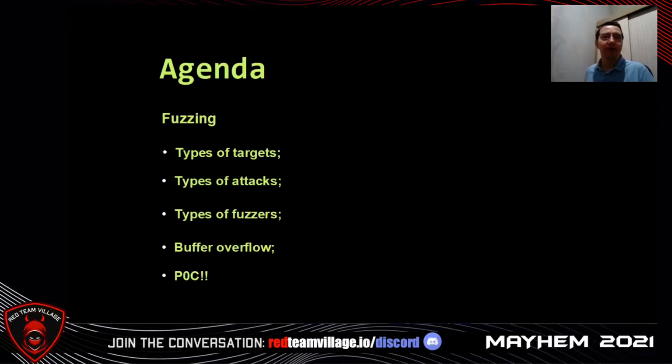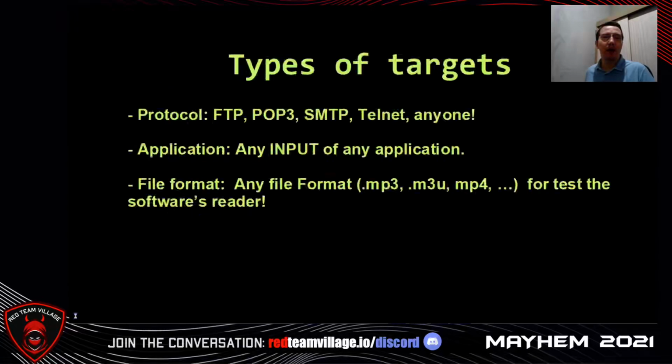Our agenda. We will see types of targets, types of attacks, types of fuzzers, buffer overflow, and we have a POC. Types of targets might be protocol: FTP, POP3, SMTP, Telnet, any protocol. Application: any input of any application. File format: any file format, MP3, MP4, to test the software's reader.